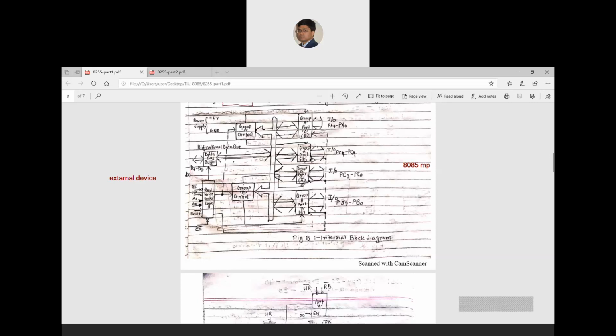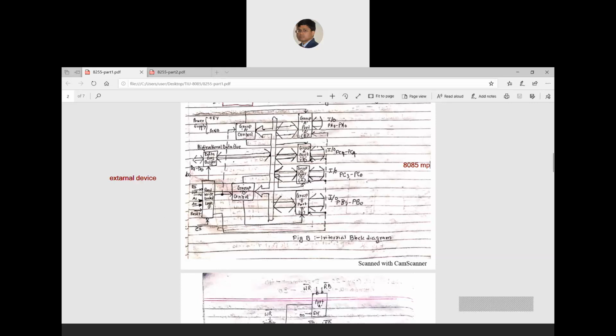So actually, as I have said, the sender needs to send a signal to the microprocessor, and only then can communication start. If the external device wants to communicate with the microprocessor, it has to send some signal, and it cannot directly send the signal to the 8085.